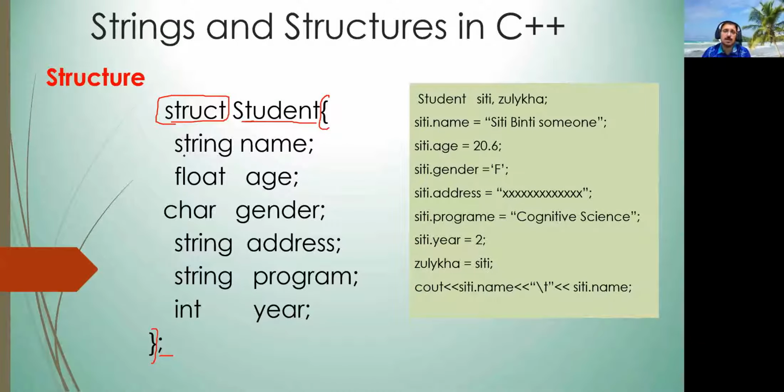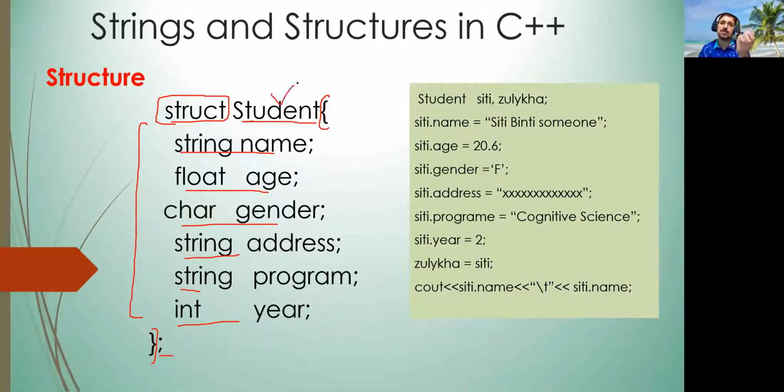Inside this block, you can define as many data types as you want. And finally, all these data types will combine into one unit, which will be the student. Later on you can define and declare variables of this data type. The student will become a new data type now.